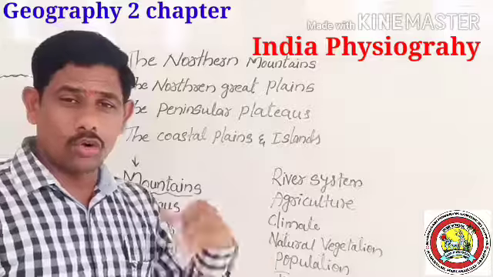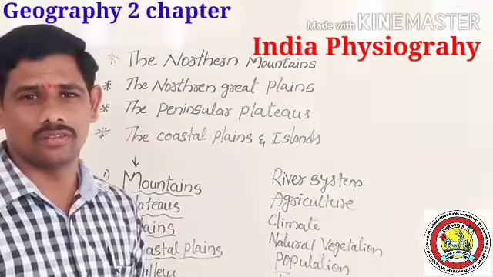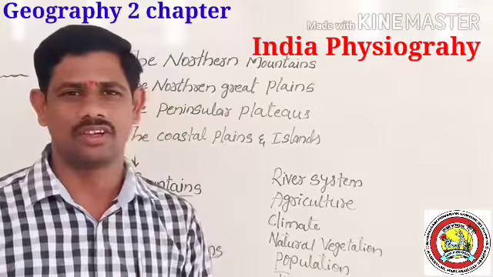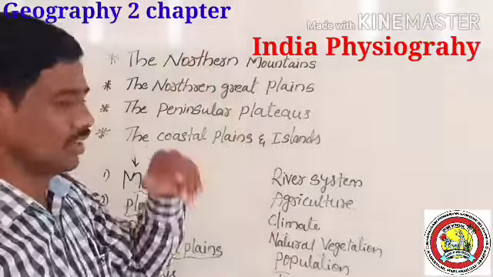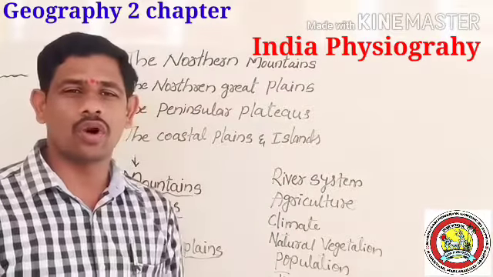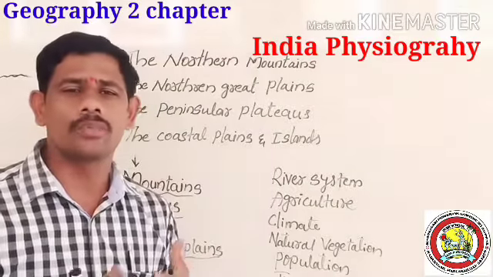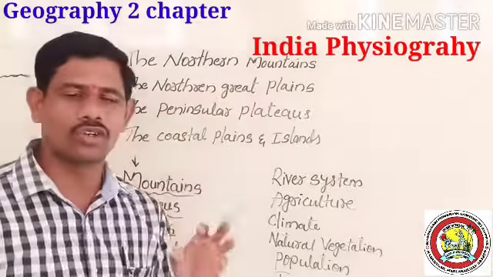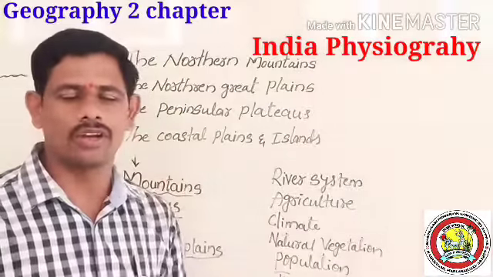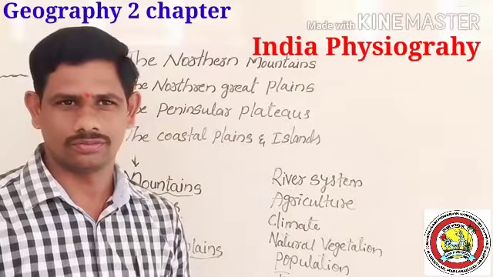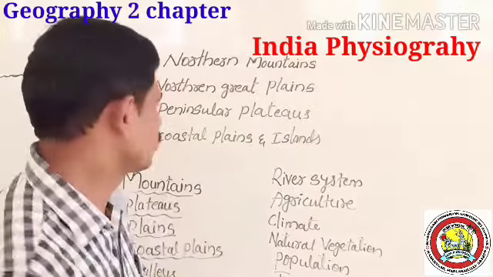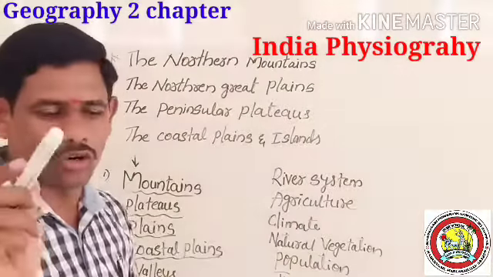The northern mountains are located in the northern part of India, a group of fold mountains comprising the Himalayas. The northern Great Plain is called the heart of India because 40% of people are living in this region. It is formed by alluvial soil. Rivers rising in the Himalayas brought alluvial soil and deposited it in the northern Great Plain. That is why it is called the heart of India.